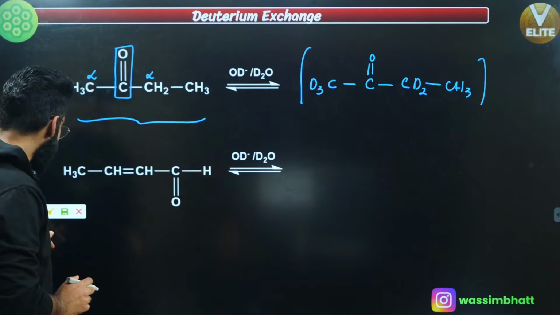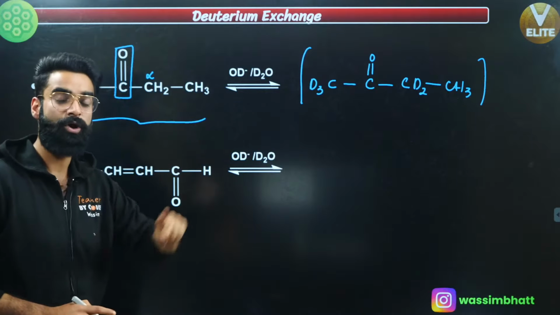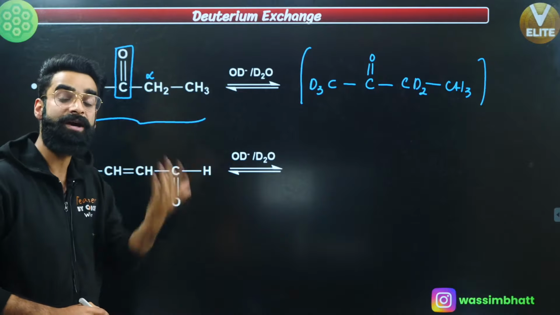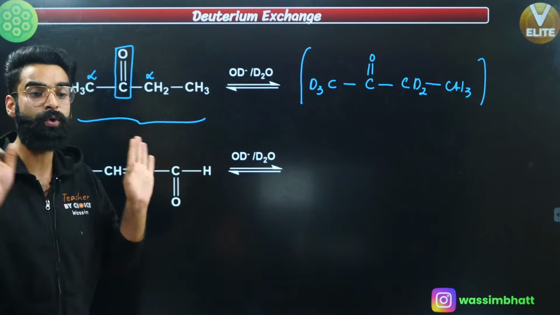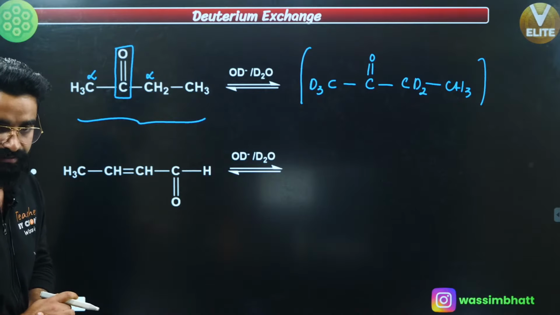Now, if you look at the second example, one thing you are going to remember is that you take hydrogens out from the alpha carbons, point number 1. Point number 2, if there were no alpha hydrogens, what are you going to do at that time? Understand, guys, properly understand.